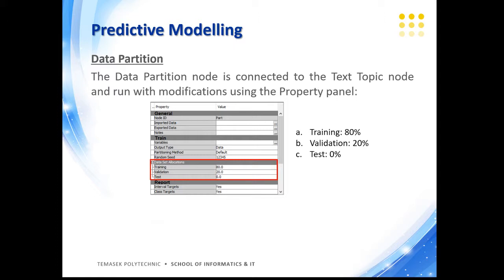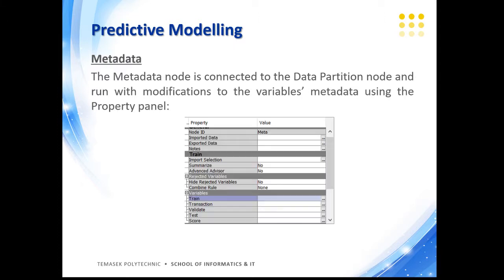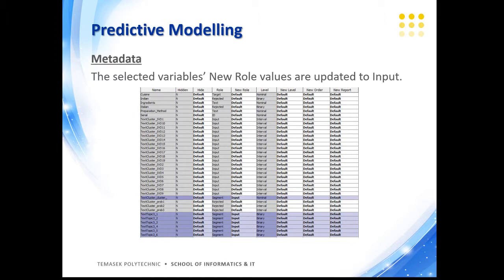Okay, to build the predictive models, we'll need to partition the dataset into a training dataset at 80% and a validation dataset at 20% using the data partition node, which is attached to the text topic node. Next we attach the metadata node to the data partition node so as to edit the variables' metadata, and these are the variables which are modified. The new role values are updated from segment to input